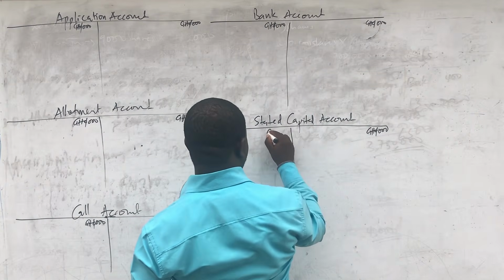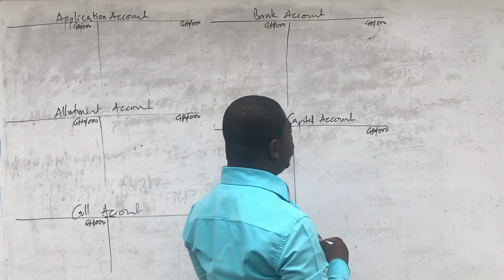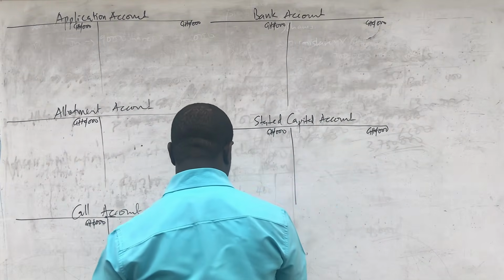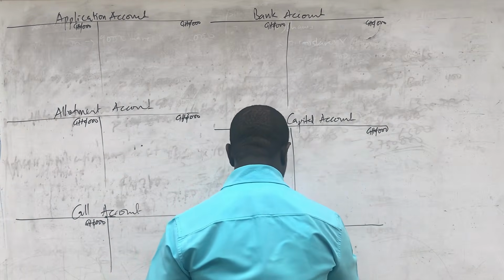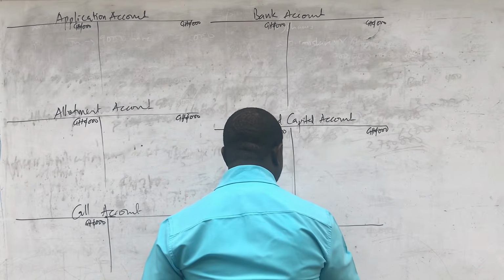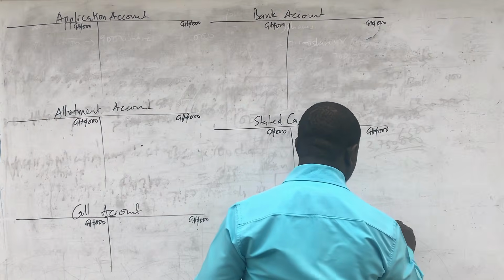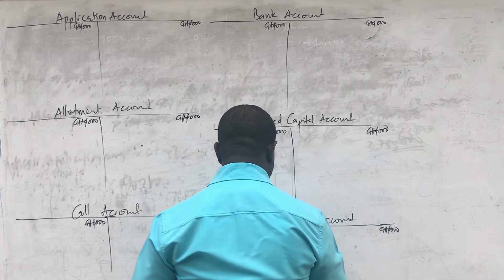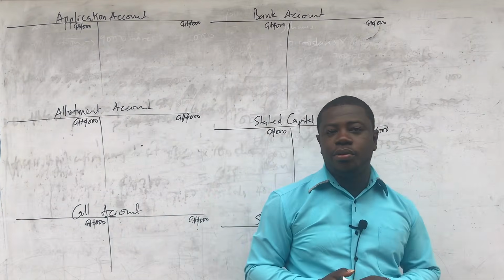I put 3 zeros up so that we will reduce the number of zeros we write in the account. And then finally, let me open an account for share deals. Remember that there was a reissue of forfeited shares. So share deals account will cater for the reissue of forfeited shares. So the same way I put 3 zeros up beside the currency sign. All right, so we are good to go to make our double entries.